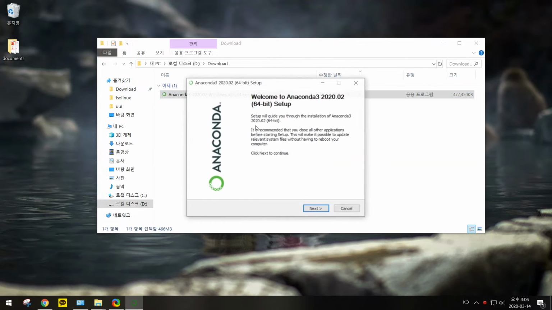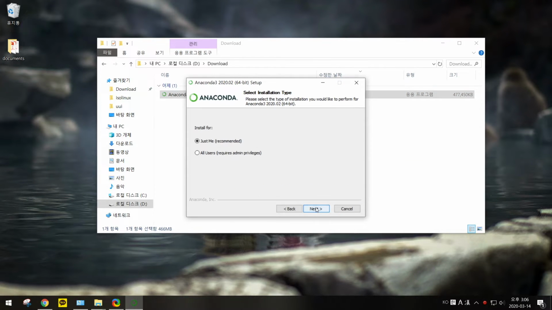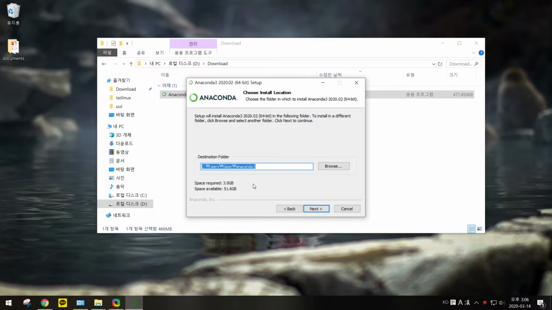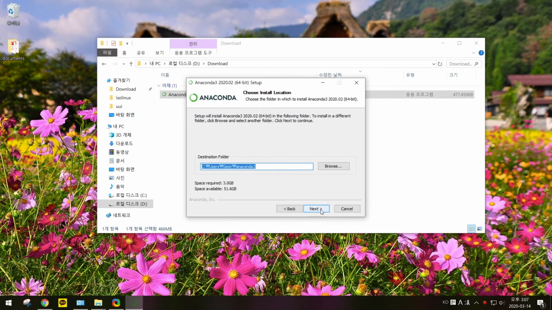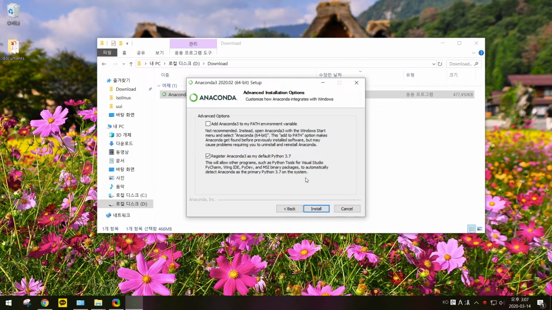Open the downloaded file and next, I agree. Choose just me. Go to the next, choose the path you want to install the Anaconda. Go to the next. And here you have to check the first checkbox and uncheck the second checkbox. And start your installation.